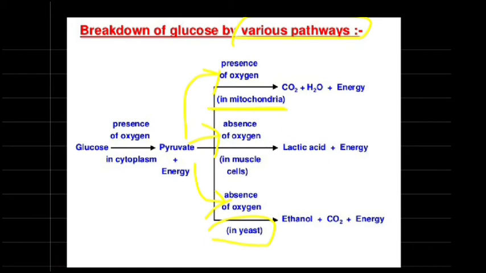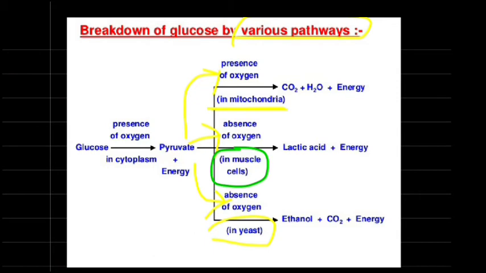You know, when someone is running very hard, he gets cramps. So how do cramps occur? Cramps occur because our muscle cells, carefully look at my words, respire in the absence of oxygen.